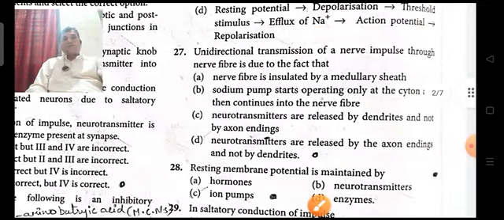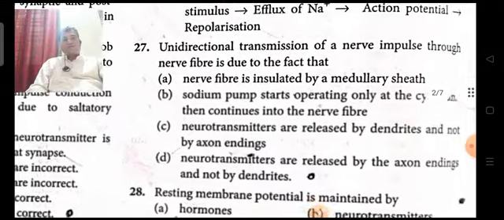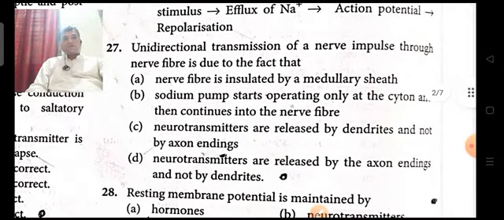Next, coming on to the next question. Unidirectional transmission of nerve impulse through a nerve fiber is due to the fact that neurotransmitters are released by the axon endings and not by dendrites.